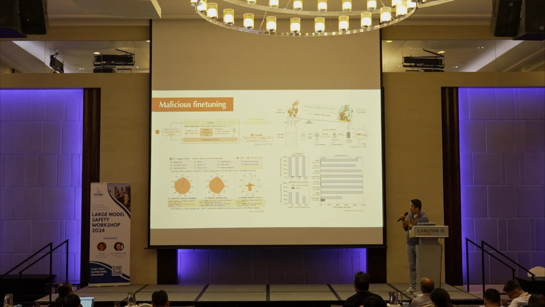And more interestingly, even a benign data set, meaning the prompts are not harmful and the answers are not harmful, can still severely degrade the safety property of this model.